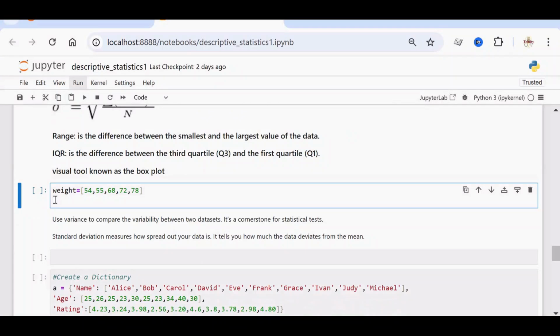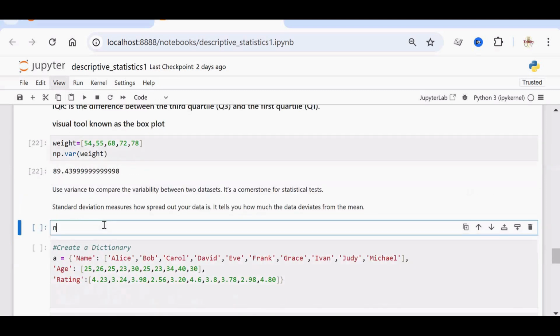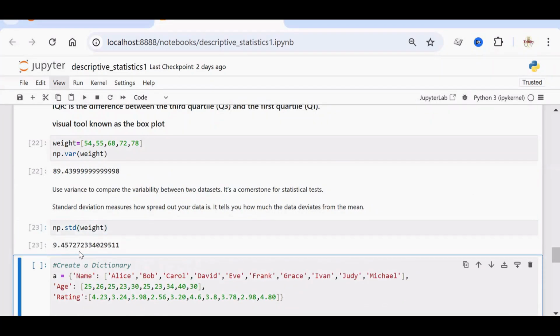We have a list here with just 5 elements. We can find out the variance and standard deviation of this particular list using NumPy. To find out the variance, we have the var method. So np.var of weight will give you the variance. You can also make use of variance to compare the variability between 2 data sets. Okay, and we can also find out the standard deviation. So we can give np.std of weight. It's actually the square root of variance.